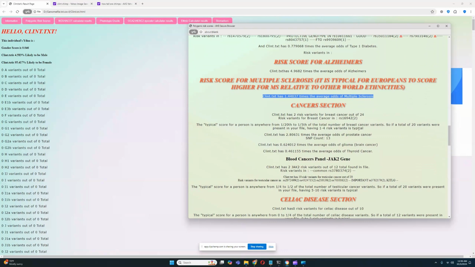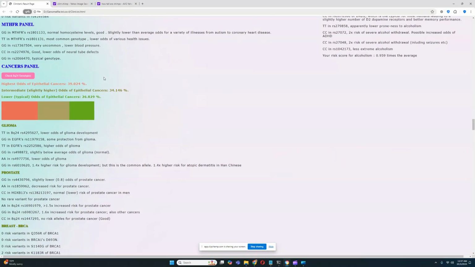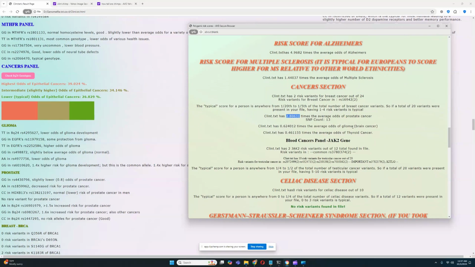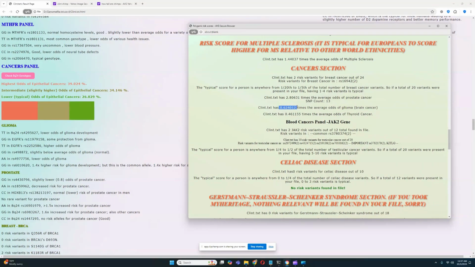For the cancer section, he has 2 risk variants for breast cancer out of 24, really low. He has very high odds for prostate cancer, so that's kind of bad. The score for prostate cancer is really bad, and because of that, I'm assuming that he's going to score high for epithelial cancers. Let's look it up. And yeah, he is scoring high for epithelial cancers. He's scoring 39% odds, the highest odds for epithelial cancer. Definitely very much predisposed to epithelial cancers. That's interesting. Low odds for glioma and low odds for thyroid cancer. That's good.